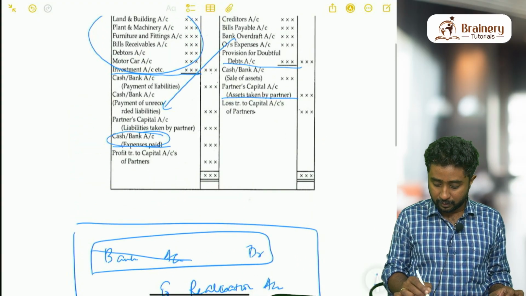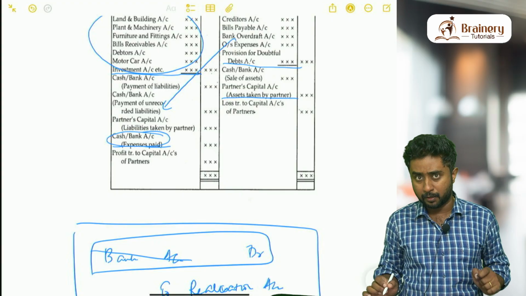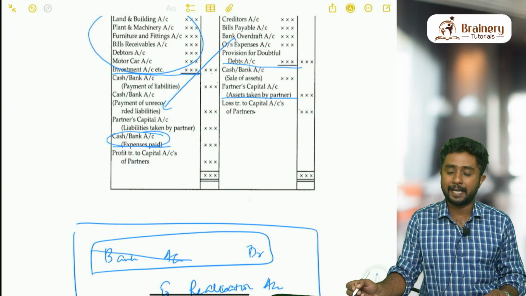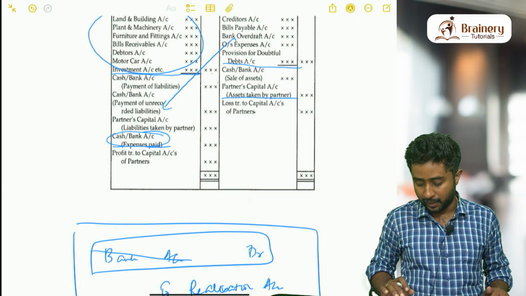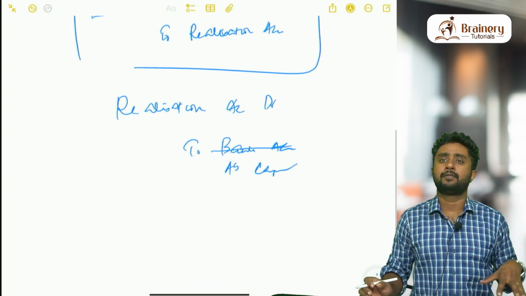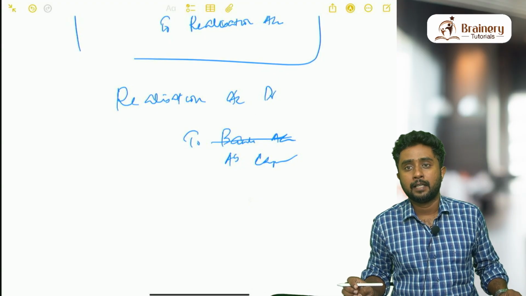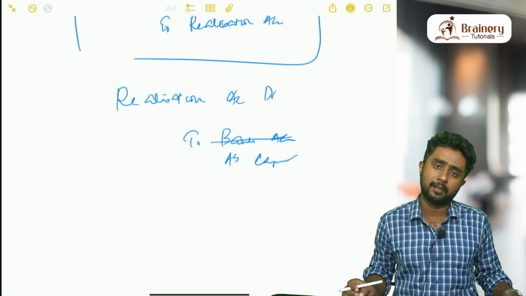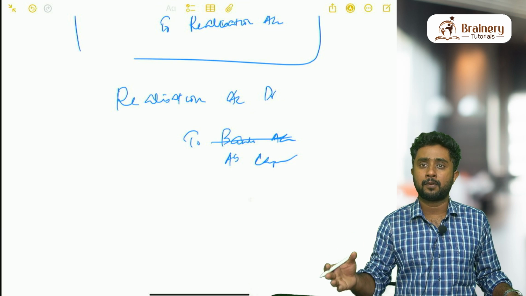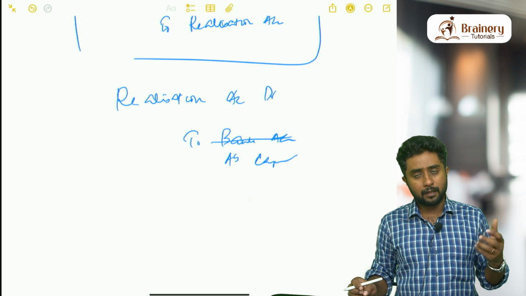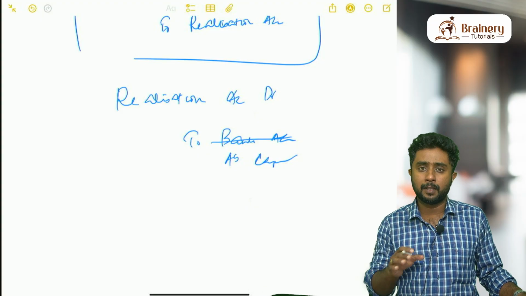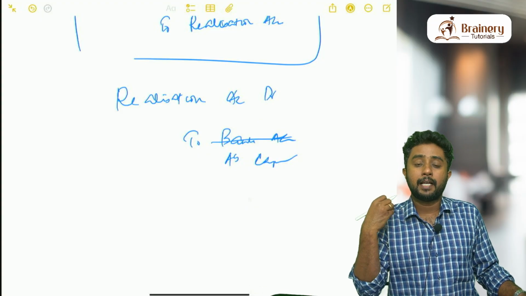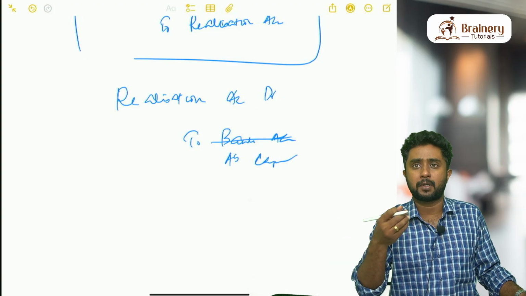Now next is, as you can see towards the last part of the second part of this account, "to cash or bank" is mentioned, and in brackets it is mentioned, expenses paid. Expenses paid means for the entire process of realization, there are some expenses involved. It is not a simple task. Selling assets, paying liabilities, it is not a simple task. It will take some amount of time. So for taking care of all the procedure related to realization, it will carry some amount of expenses. Those expenses are called dissolution expenses or realization expenses.